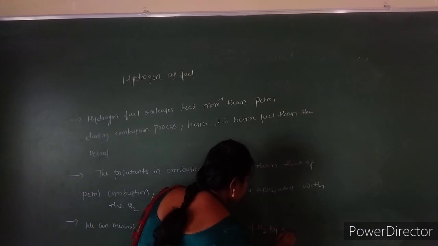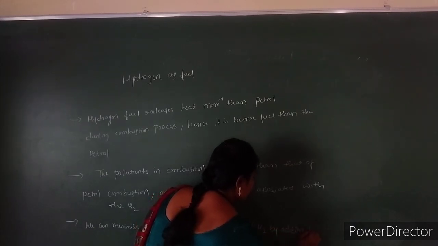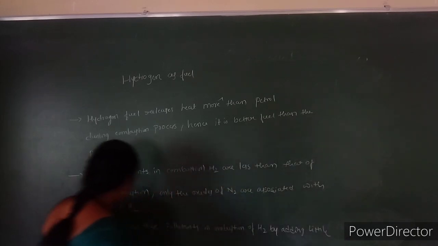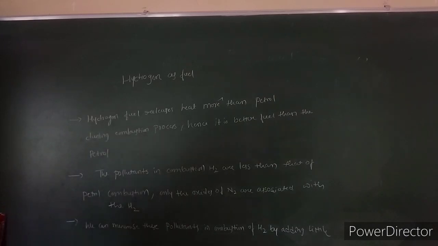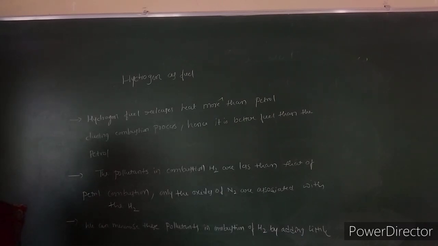by adding a little amount of water. A little amount of water in a cylinder will reduce the temperature so that the reaction between nitrogen and oxygen may not take place. So in this way we can eliminate the impurities in the hydrogen fuel. So we will minimize the pollutants in combustion of hydrogen by adding only a little amount of water.